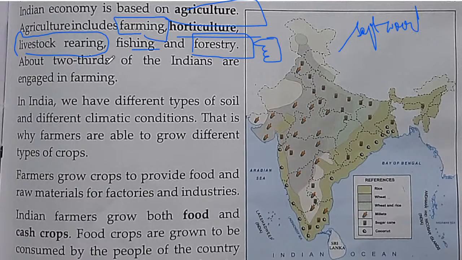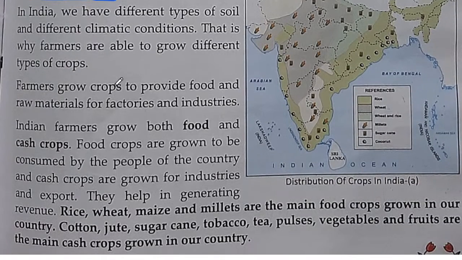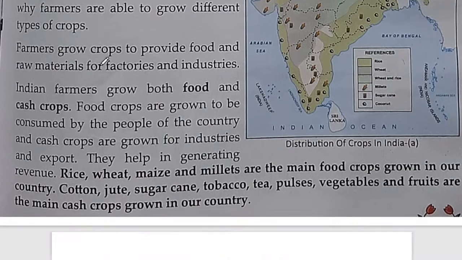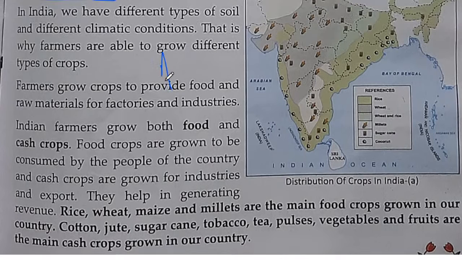About two-thirds of Indians are engaged in farming. So the main occupation of our country is farming. Many times you might have heard that India is a land of crops, or that India is an economy which completely depends on agriculture. That's why our country has what is called an agro-based economy. Agro means agriculture.